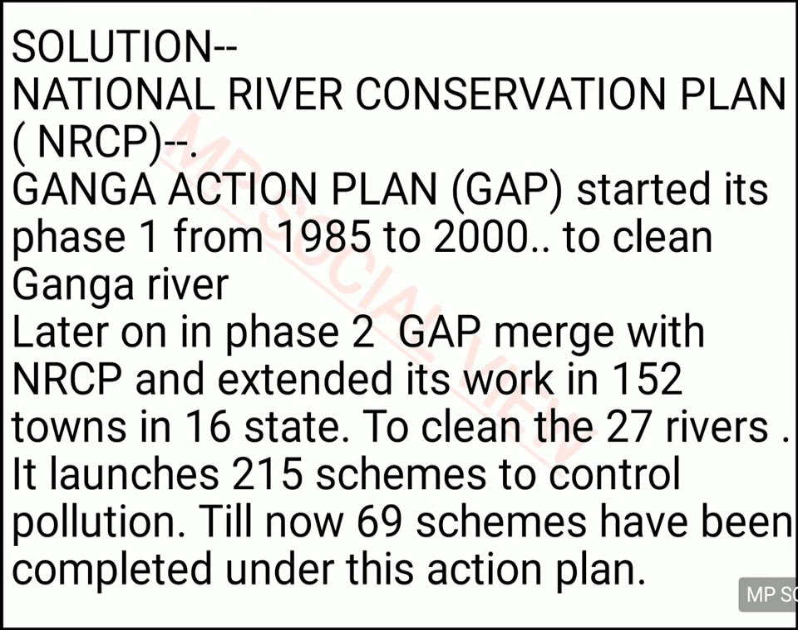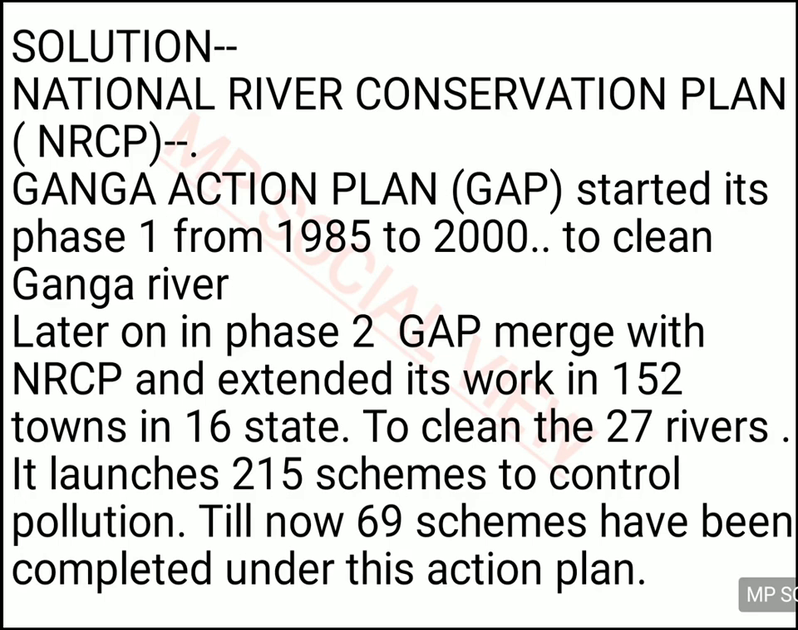So what can be the solution for such pollution of river? There are many plans which have been started by the government, like National River Conservation Plan, which is also called NRCP, and Ganga Action Plan, which is called GAP. The Ganga Action Plan was started in the first phase. It was started between 1985 to 2000, and its aim was to clean the Ganga river and free it from the pollution.